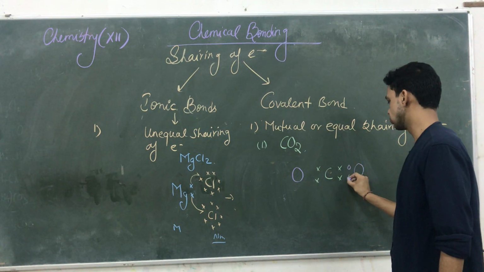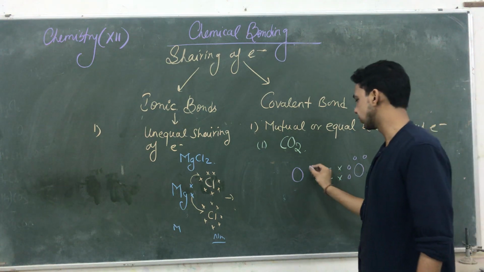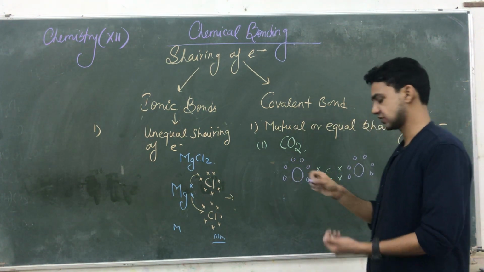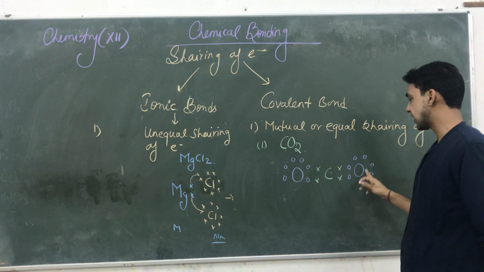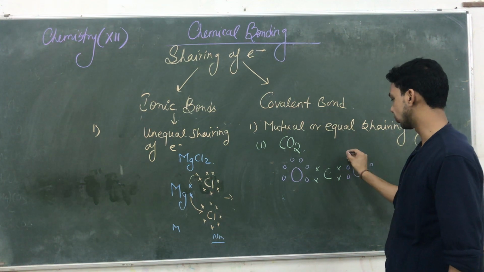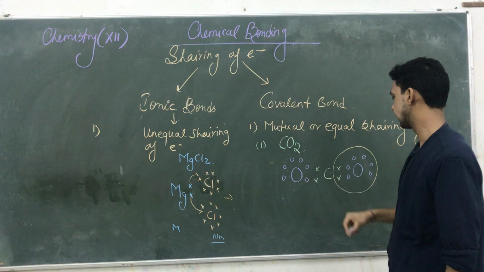6. 1, 2, 3, 4, 5, 6. How many electrons here? 1, 2, 3, 4, 5, 6. See, the oxygens have 6 electrons in their outermost shells. The oxygen is taking 2 electrons from carbon for completing its octet. So its octet is complete.